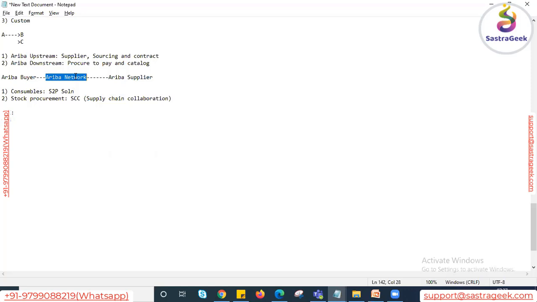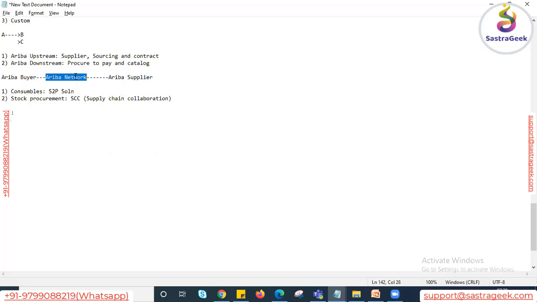Yeah, sure, no problem. So yes, you are right. Even if the customer has the S4HANA system, S4HANA is also not a very old solution. That is also new technology. To simplify the R3 system, SAP introduced the S4HANA system.